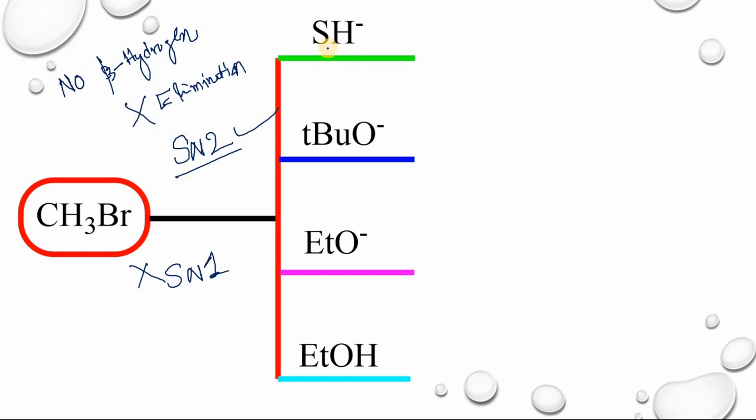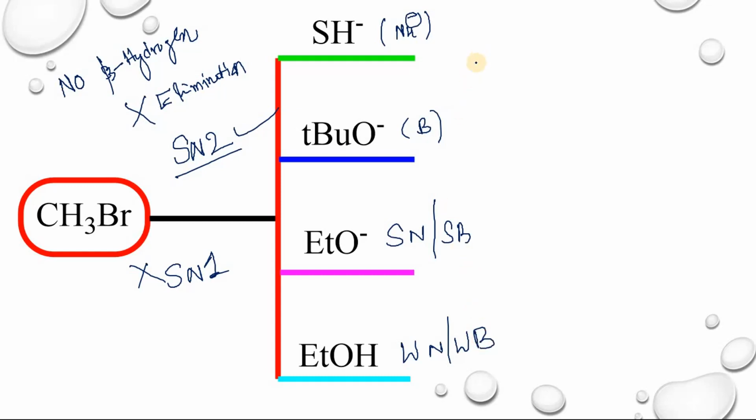So, when you treat with SH minus, this one is only nucleophile and this one is only base. This one is strong nucleophile and also strong base, and this one is a weak nucleophile and also weak base. If you take any nucleophile or any base, in case of methyl bromide, you will get SN2 type of product.